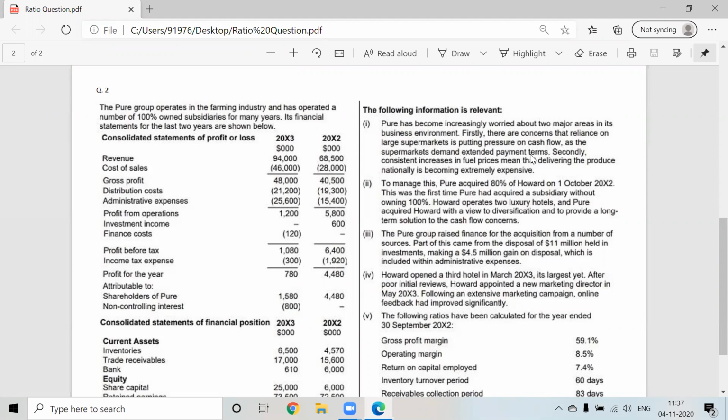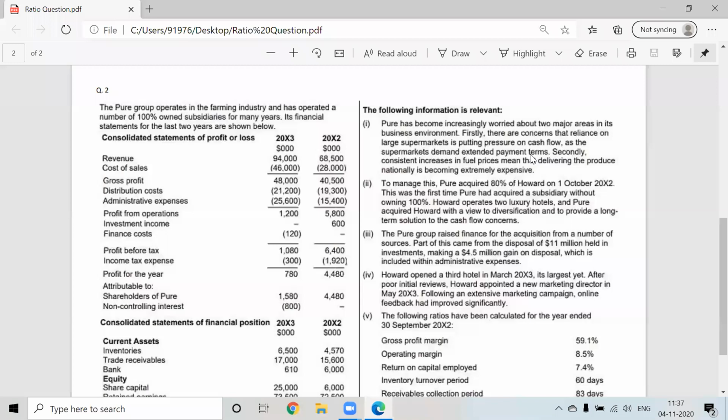Receivable days increase. Okay, receivable days have increased, and it can also mean payable days might decrease. Because we can supply to them and we can purchase from them also, and these supermarkets are putting pressure on the cash flow. That can be one of the reasons why my cash flow is getting affected.